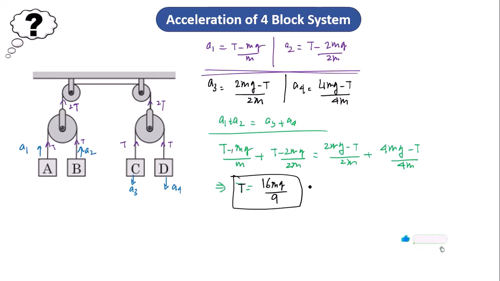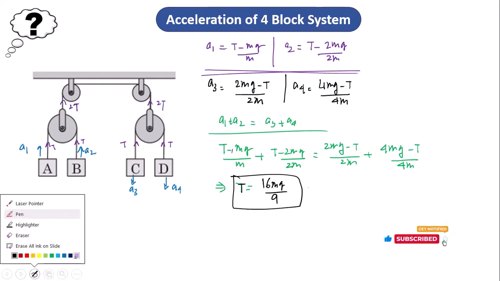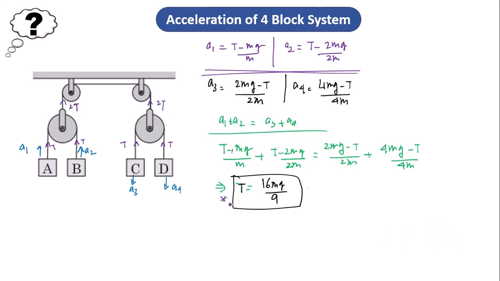So once I have the T answer, it is easier to calculate a1, a2, a3, a4. If I put this value of T, now I can write the value of a1. So what is the acceleration a1? a1 is (T minus mg) by m, so it is (16mg by 9 minus mg) divided by m. It means 7g by 9, and I am getting a positive answer, so it is according to our direction. I have taken a1 to be upward, so it is upward.